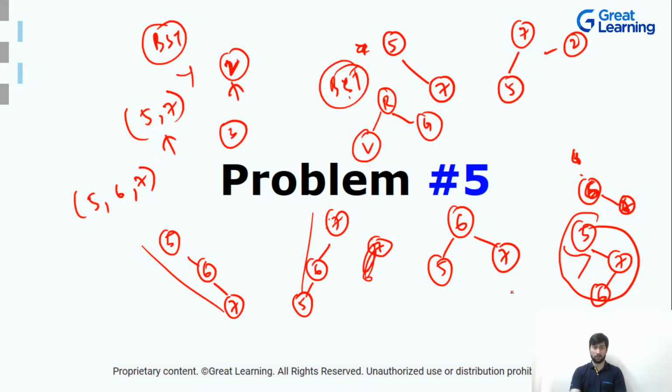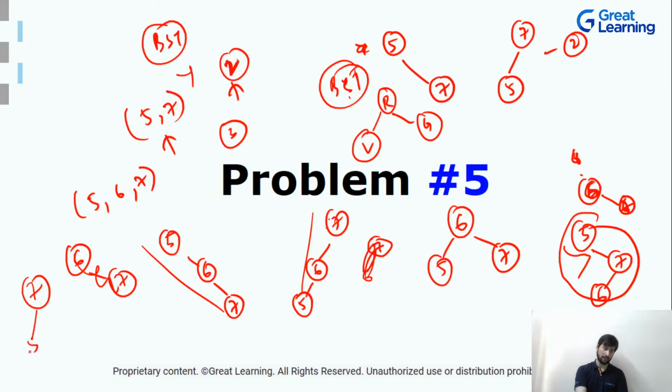Okay, so one more BST is possible, that I'm sure. 6, 7 and 5. Okay, let's see. 6, then you have a 7, and then you have a... no, this is not possible. Fatima says 7, 5 and 6. 7, you have a 5, and you have a 6 on this side. Correct.